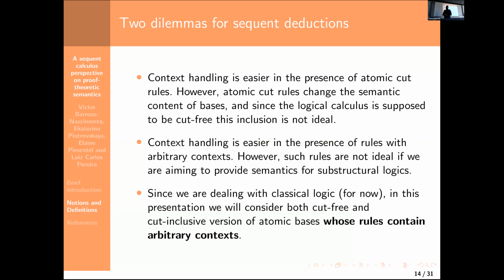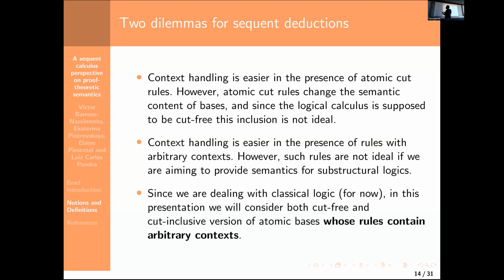Okay, so it is easier to handle context if we either have the cut rule for atoms, or if we have arbitrary context in the deducibility relation. But if we don't have either of those, we have some issues in semantics, so we have to make a choice between doing one or the other.